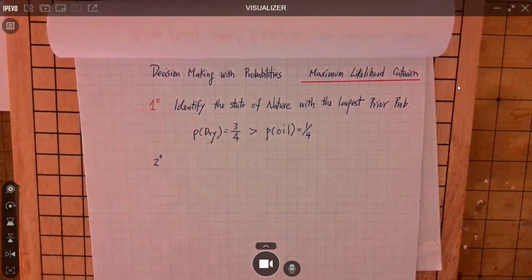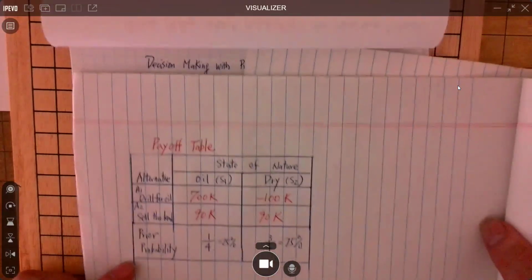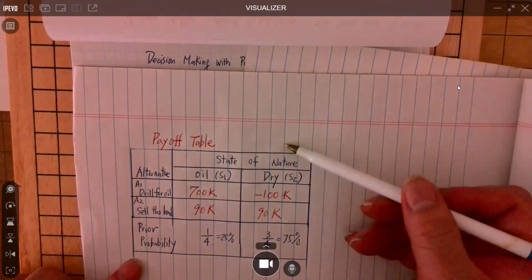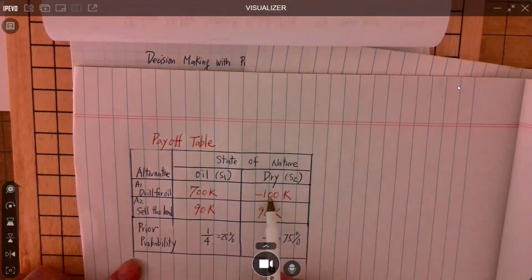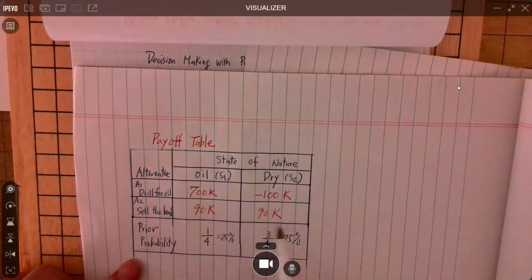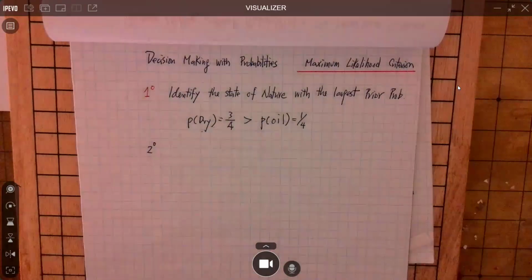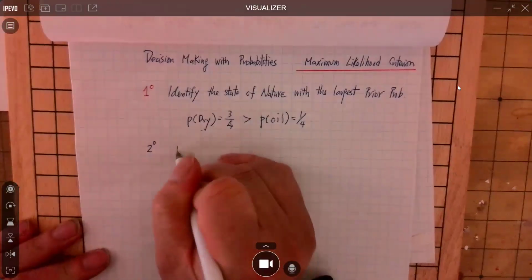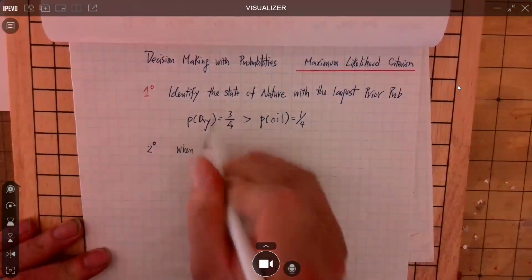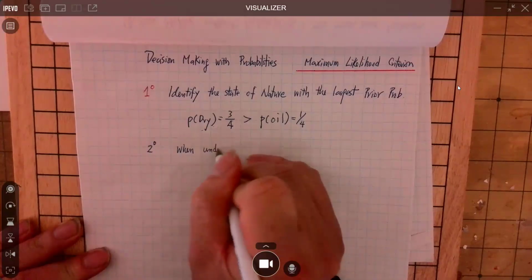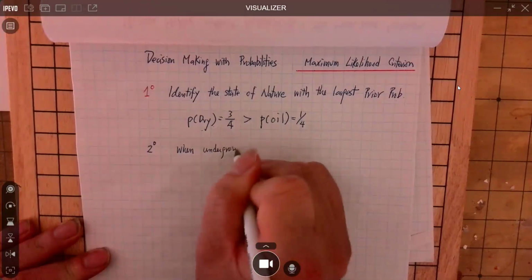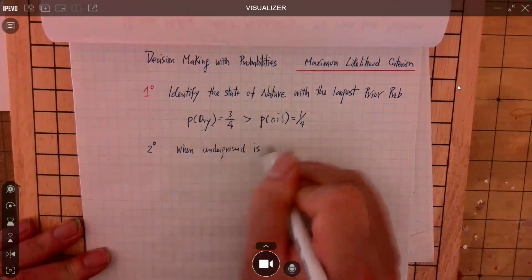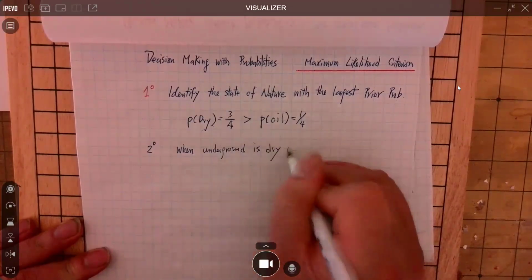When underground is dry, let's go back to look at the payoff table. When underground is dry, you're going to lose $100,000 for drilling. And you will gain $90,000 for selling the land. So when underground is dry, that means no oil.